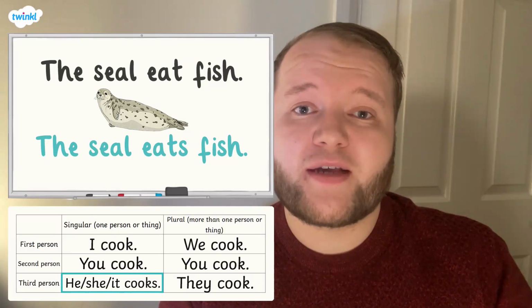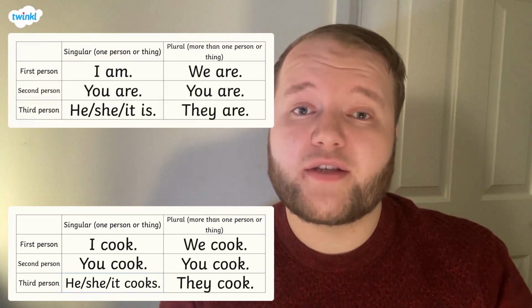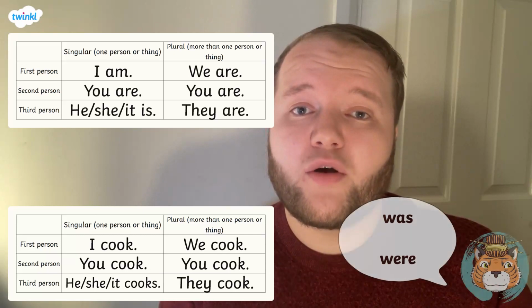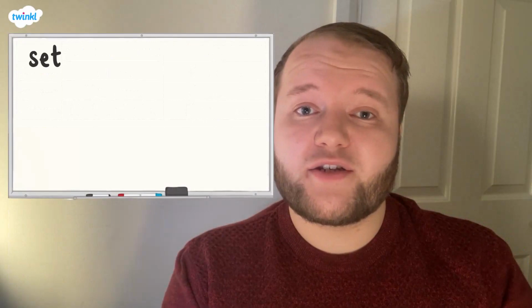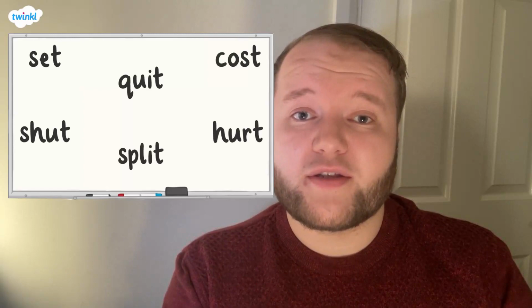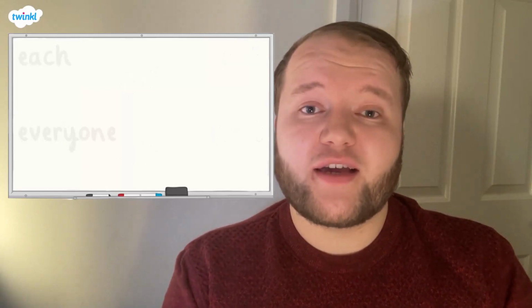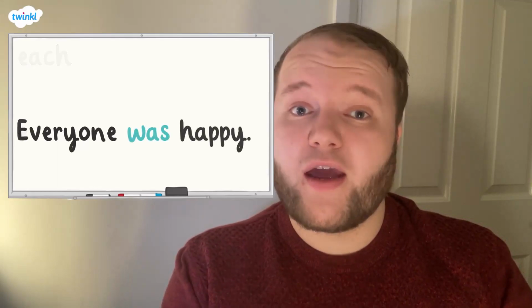Of course, there are some exceptions to this rule, and one is the verb to be. In the present tense, am, are, or is will be used depending on the subject, and in the past tense, was or were will be used. Some other verbs such as set, shut, quit, spilt, cost, and hurt do not change depending on the subject. Some words such as each and everyone use the singular verb form despite how they can refer to something plural. Everyone was happy.